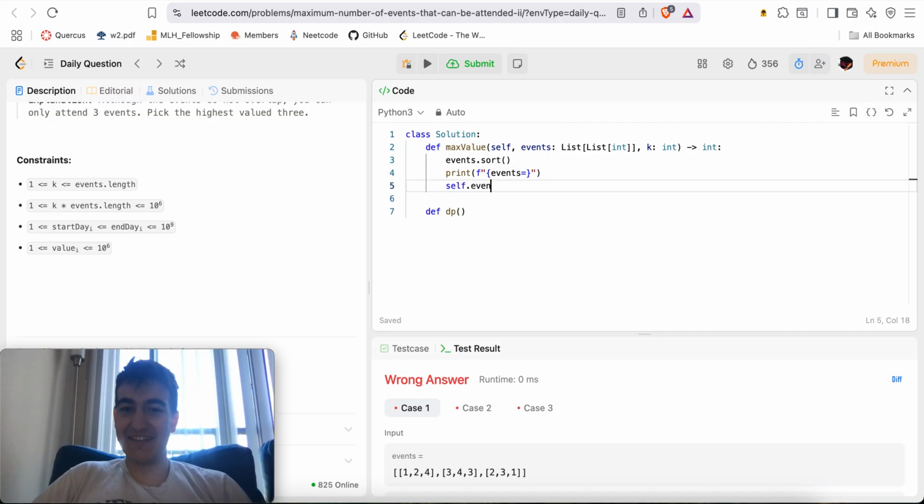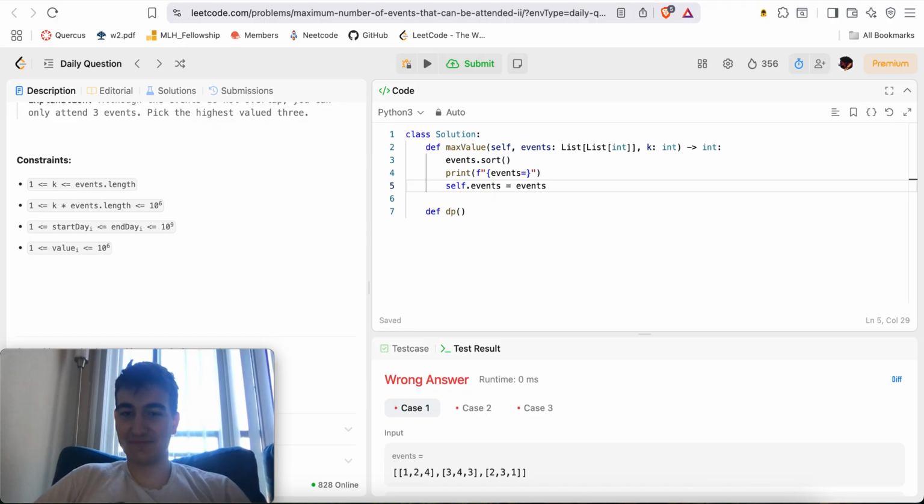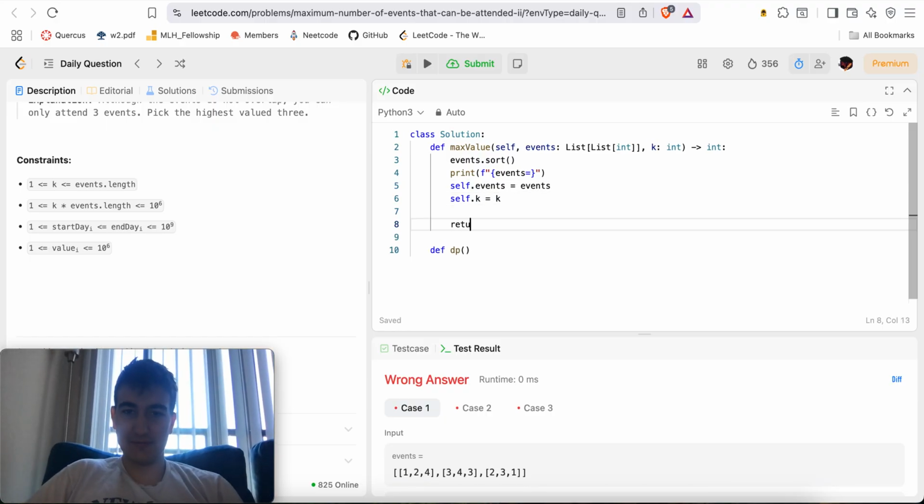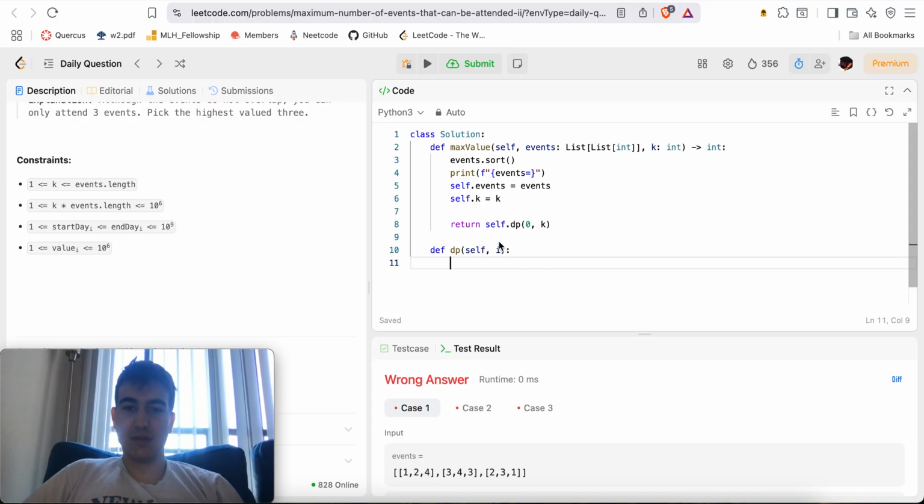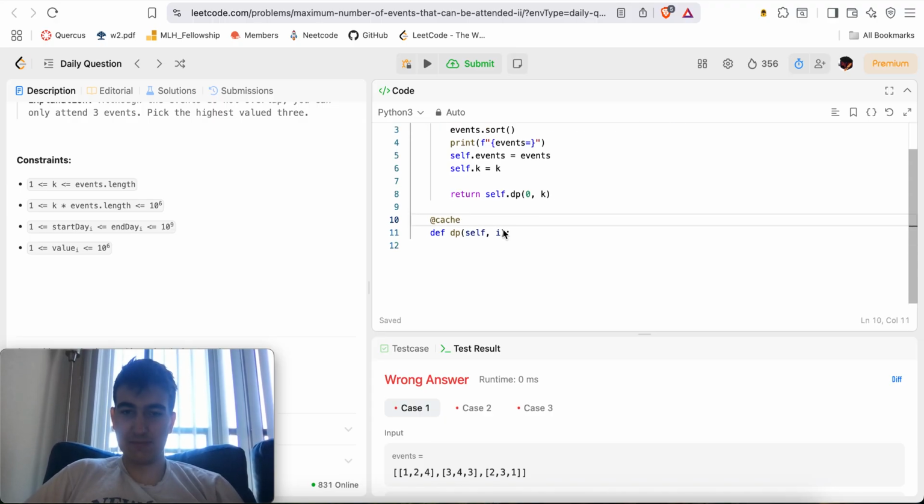Okay, self.events is equal to events, self.k equals k. Okay, return. Yeah, we'll just do that. For now, we'll just use a cache decorator.